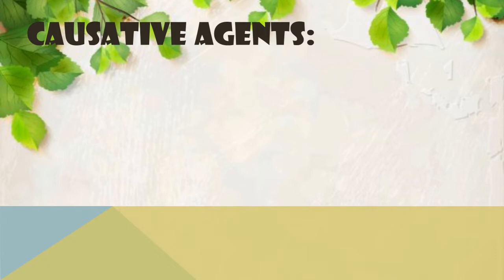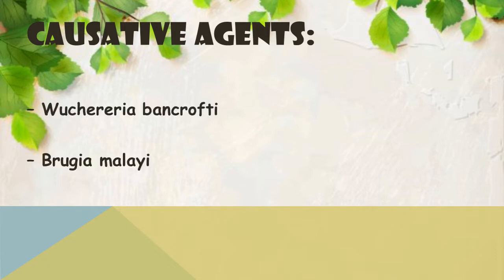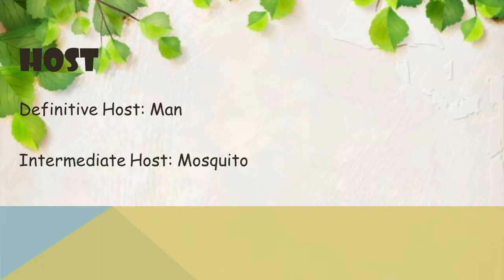First, causative agents: Wuchereria bancrofti, Brugia malayi, then Brugia timori. Then regarding the host, first is the definitive host, where the sexual cycle of the organism will happen, that is man. And next comes the intermediate host, which is also called the secondary host, where the asexual cycle of the organism will be happening, and it is mosquito.